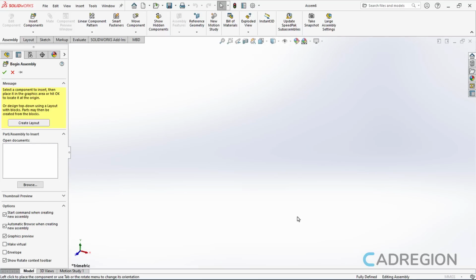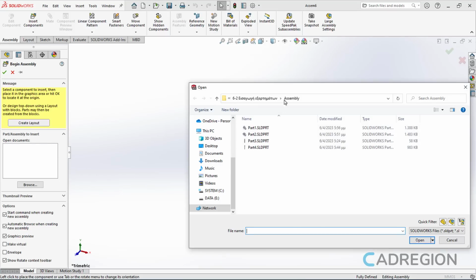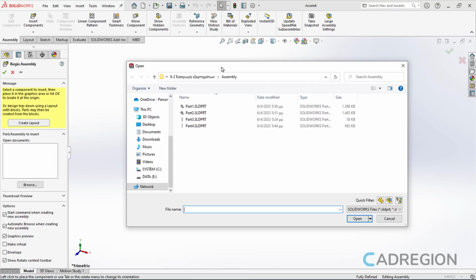After a few seconds, the new assembly file is created and the open window appears automatically so I can insert the appropriate components. At this point, I should mention that in an assembly document you can insert either part files or assembly files. In other words, an assembly can consist of parts or sub-assemblies.